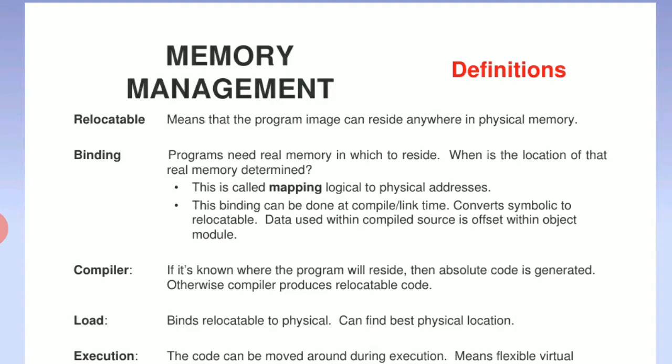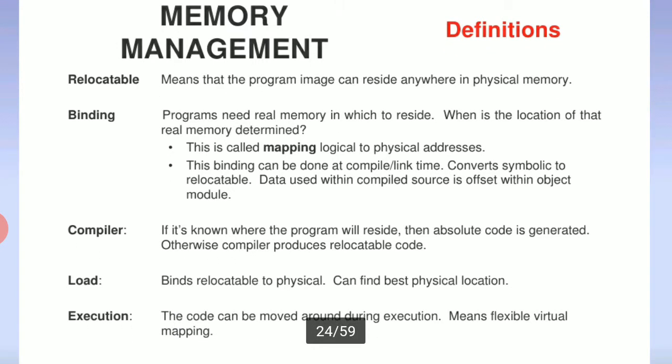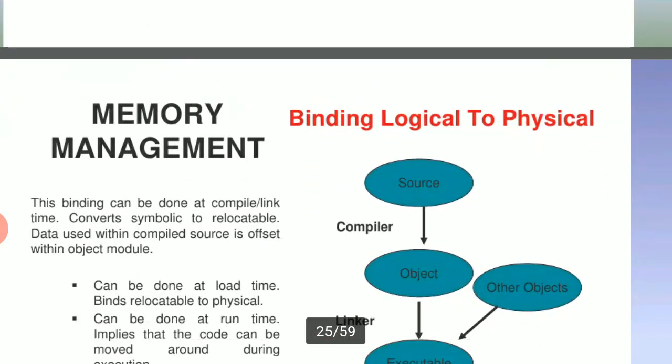So the compiler now knows where the program will reside. Absolute code is generated; otherwise the compiler produces relocatable code, that is, new code is generated. Next, load time: the loader binds relocatable addresses to physical addresses and can find the best physical location. Execution time: the code can be moved around during execution, which means flexible virtual mapping.